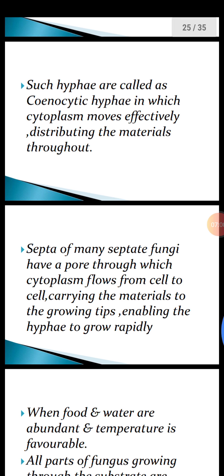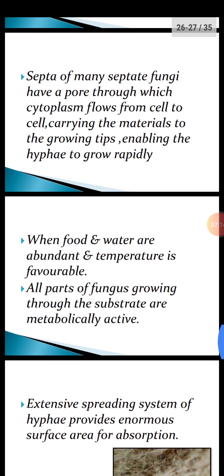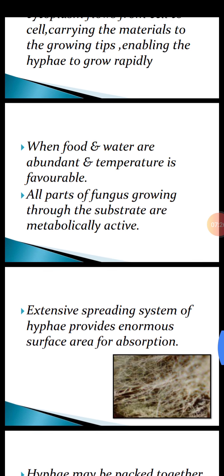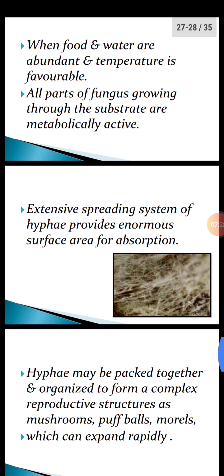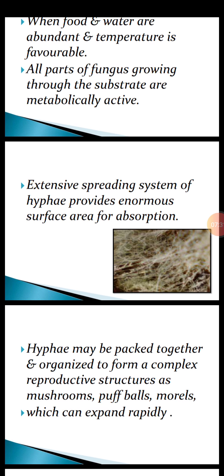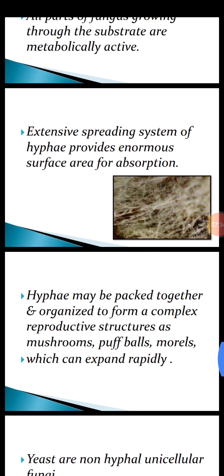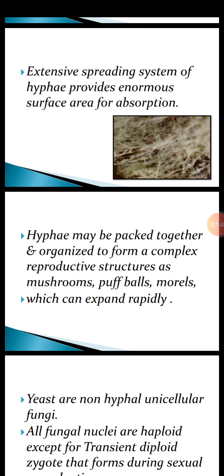The septa, or separations or cross walls, of many septate fungi have a pore through which cytoplasm flows from cell to cell, carrying the materials to the growing tips of fungi, enabling the hyphae to grow rapidly. When food and water are abundant and temperature is favorable, all parts of the fungus growing through the substrate are metabolically active, that is, they increase in number. The extensive spreading system of thread-like hyphae provides an enormous surface area for absorption. Some images of hyphae are shown, which are long thread-like structures.